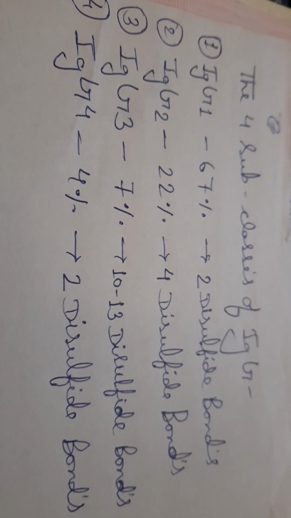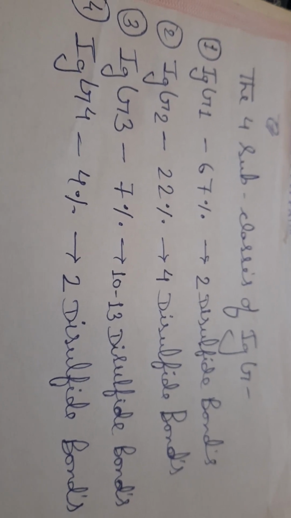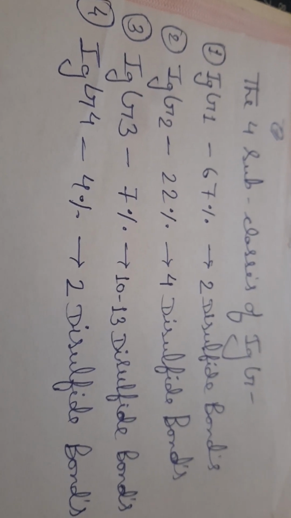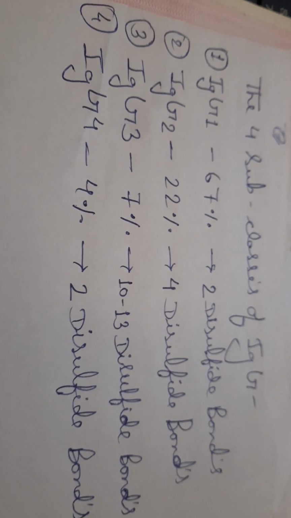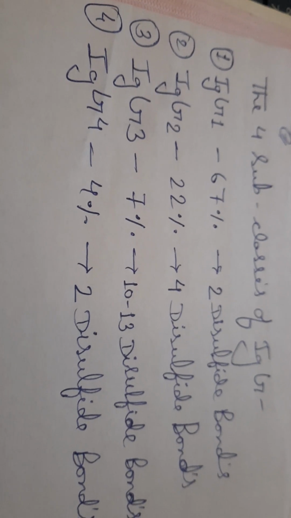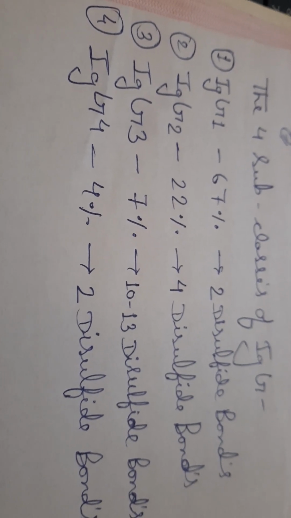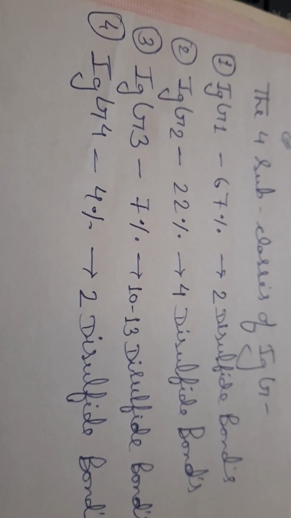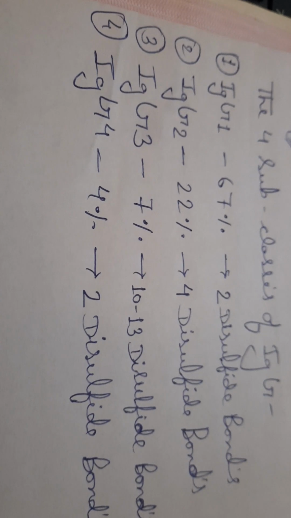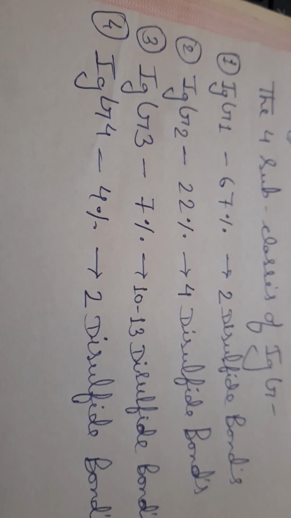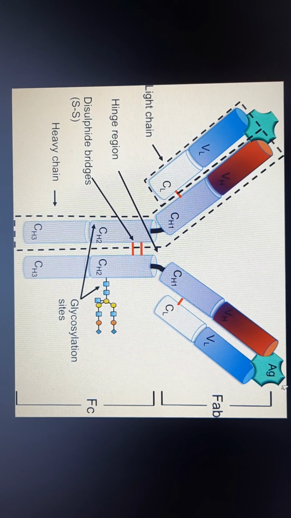The four subclasses of IgG: IgG1, IgG2, IgG3, and IgG4. IgG1 is the major one, forming 67% of total IgG, followed by IgG2 22%, IgG3 7%, and IgG4 4%. And the number of interchain disulfide bridges is 2 for IgG1 and IgG4, 4 for IgG2, and 10 to 13 for IgG3. The large number of disulfide bonds in IgG3 are associated with the hinge region consisting of 62 amino acids and they result in higher molecular weight of IgG3.